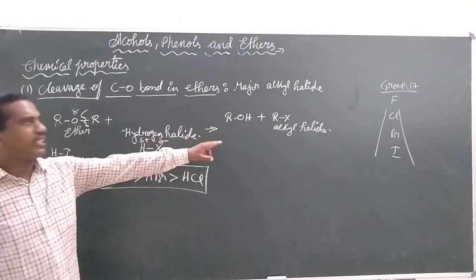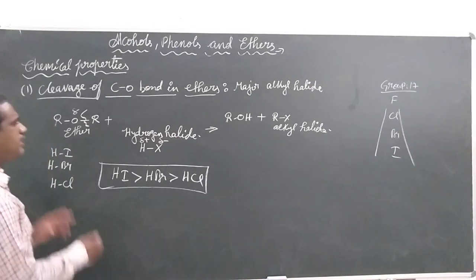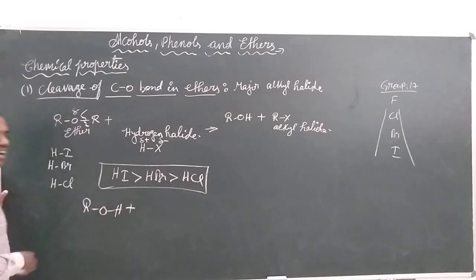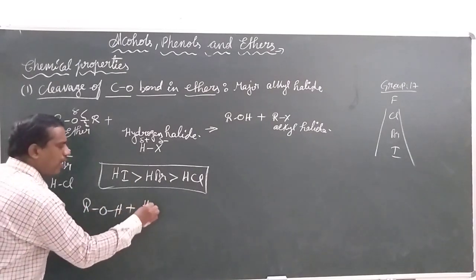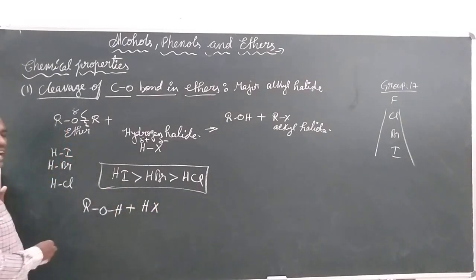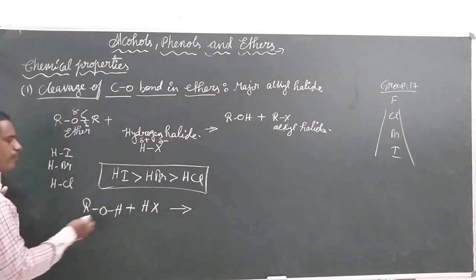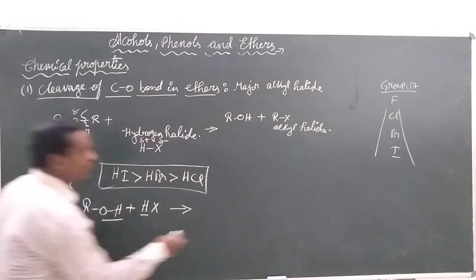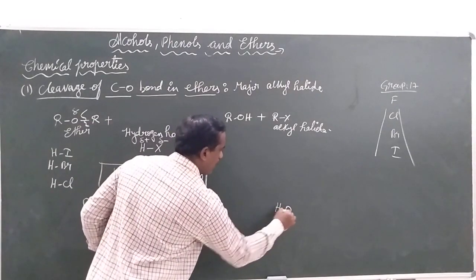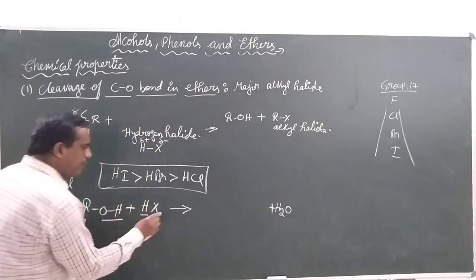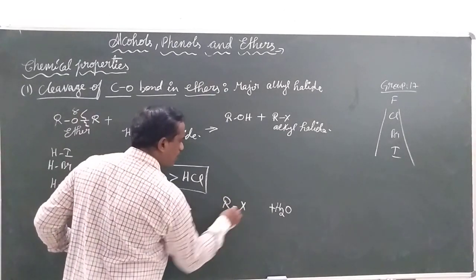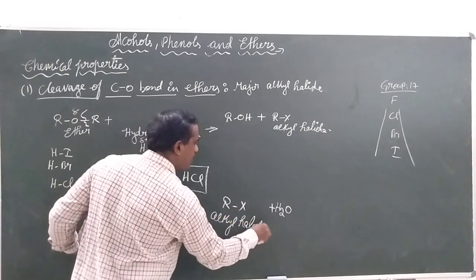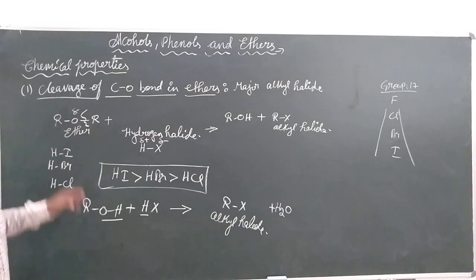See, in this reaction we got an alcohol. In this alcohol, the OH group will react with the hydrogen halide to form water, and the alkyl group will react with the halogen to form alkyl halide. So what we say is, in the case of ether